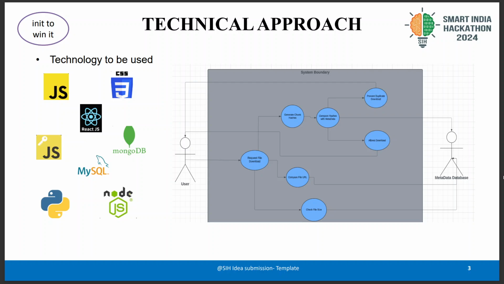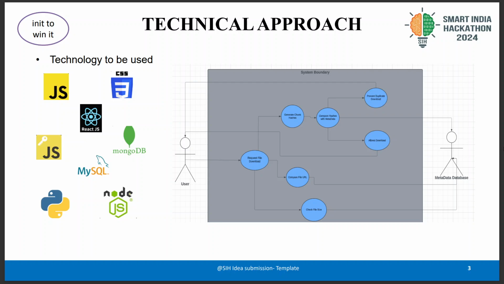The technologies we will be using are JavaScript, React.js for frontend, Node.js for backend, CSS, MongoDB and MySQL for storing the metadata, and Python for creating the hash.